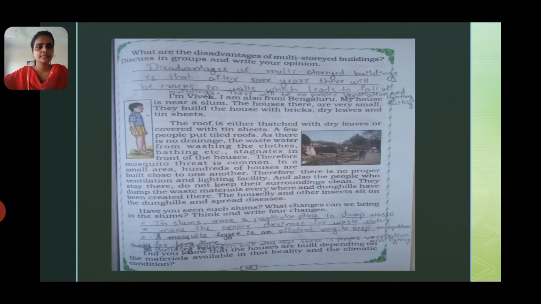The houses should be built with some distance between them, away from each other, so that there will be proper ventilation and lighting. Did you know that houses are built depending upon the materials available in the locality and the climatic condition?